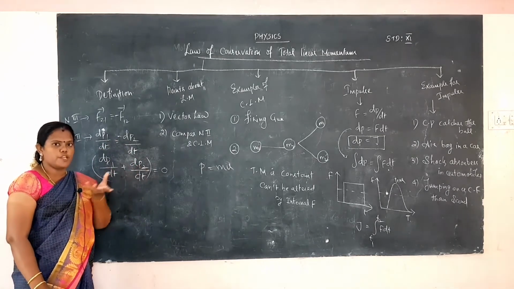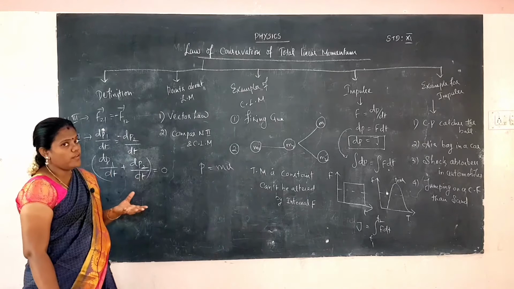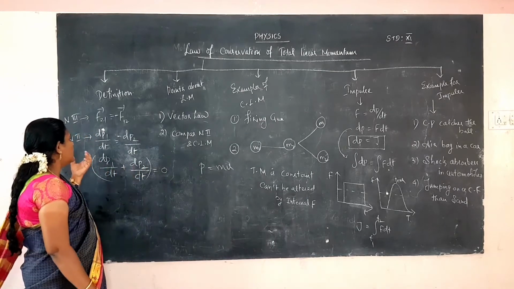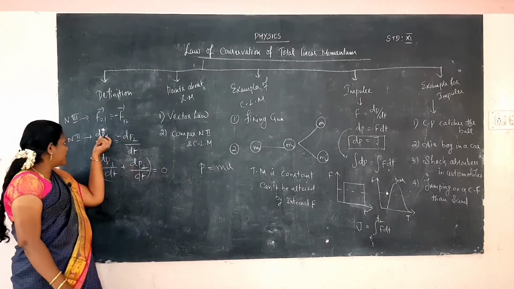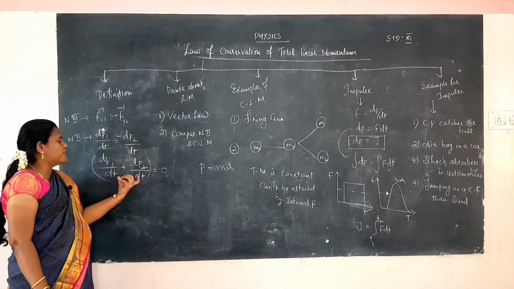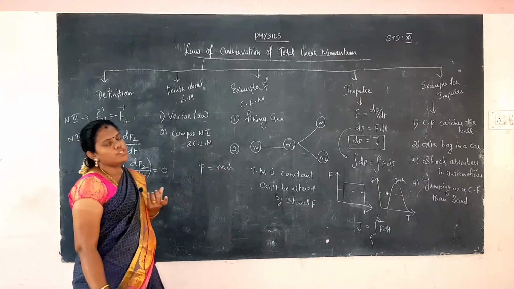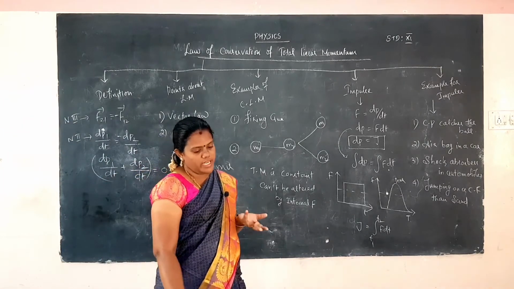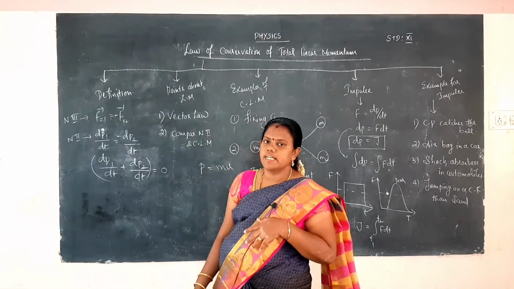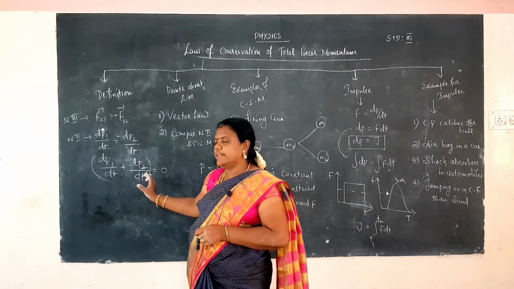because when one force acts, an opposite force acts, but both are equal. That is called the law of conservation of momentum. Momentum can change, but the total value does not change. It will be equal to 0. So momentum may vary, but the total momentum is conserved. That is called the law of conservation of linear momentum.